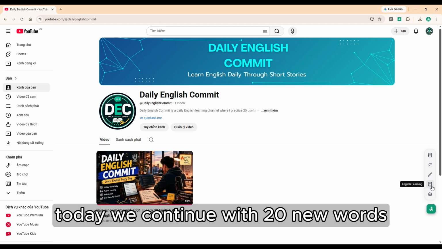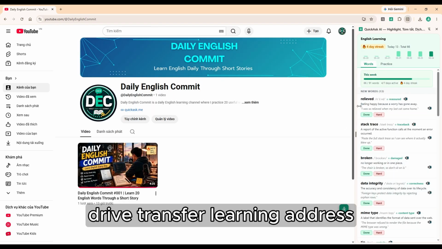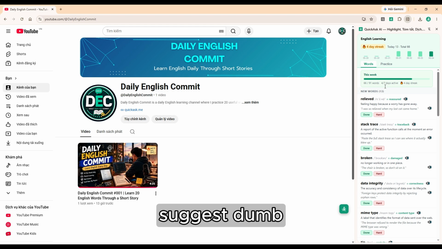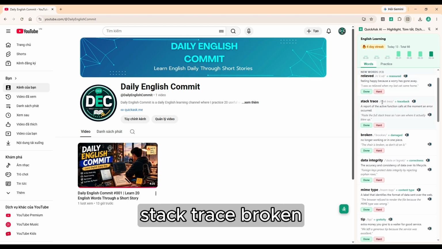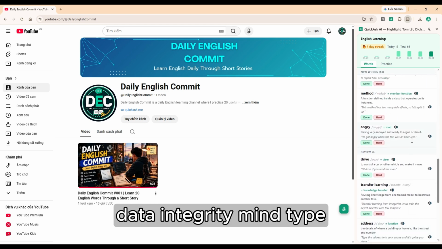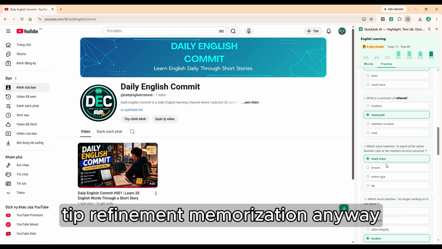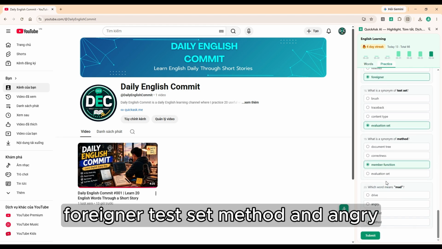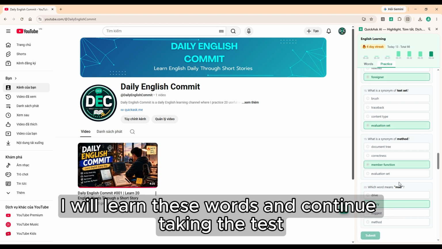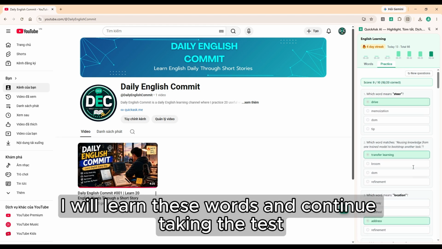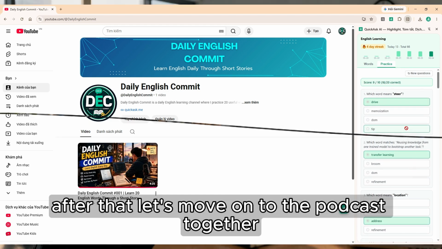Today, we continue with 20 new words: drive, transfer learning, address, suggest, DOM, recursion, relieved, stack trace, broken, data integrity, mime type, tip, refinement, memoization, anyway, foreigner, test set, method, and angry. I will learn these words and continue taking the test. After that, let's move on to the podcast together.